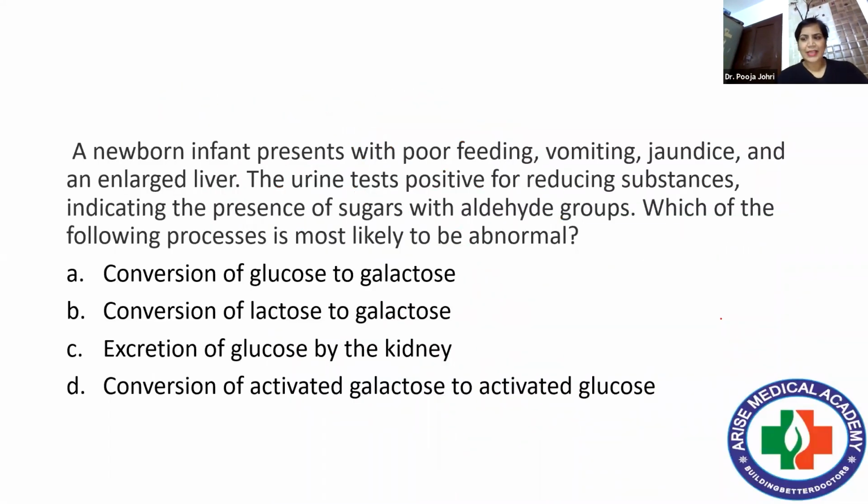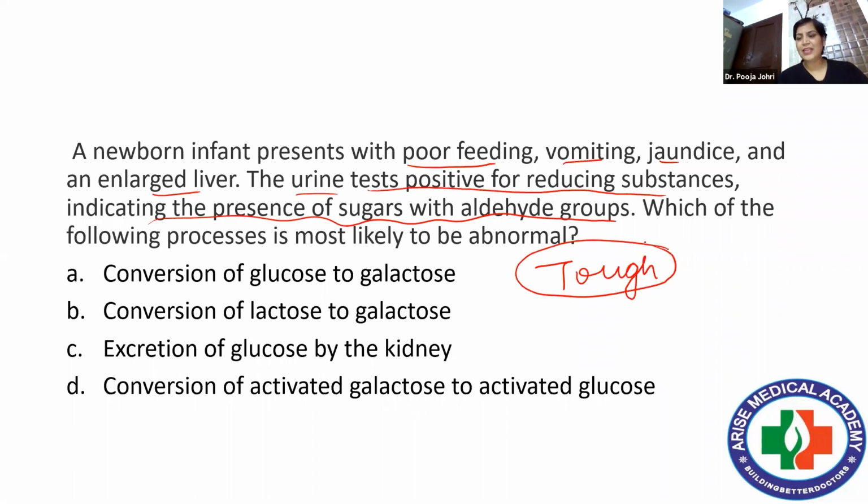Then we move over to the next question. A newborn infant presents with poor feeding, vomiting, jaundice, and an enlarged liver. The urine tests positive for reducing substances indicating the presence of sugars with aldehyde groups. Which of the following processes is most likely to be abnormal? This is a tough question. Why I'm saying it is tough? Because here you have to apply a little bit of biochemistry.